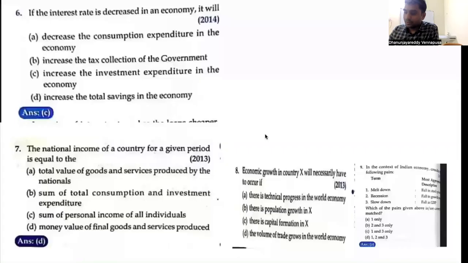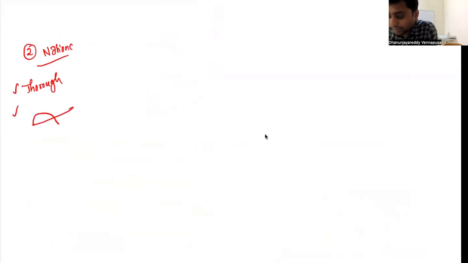So subsequently, these are the things. What is the summary here, guys? This is the second topic that I have taken. The second topic is discussing the so-called national income. Concepts of national income, please be thorough, because they are going to ask a question here and link it with the economic cycle. Growth is important. Now, what happens when the interest rate is decreasing? These things are important. Tomorrow we are going to look at the next aspect, called public finance: what exactly is public finance, and associated questions in public finance.